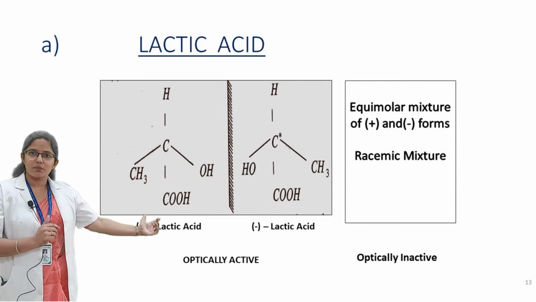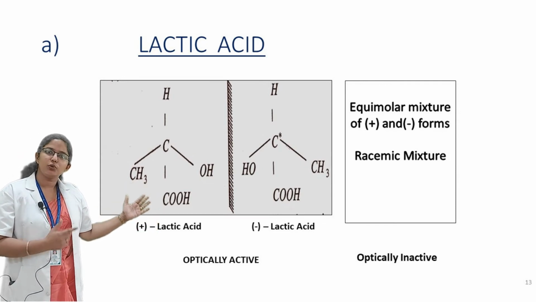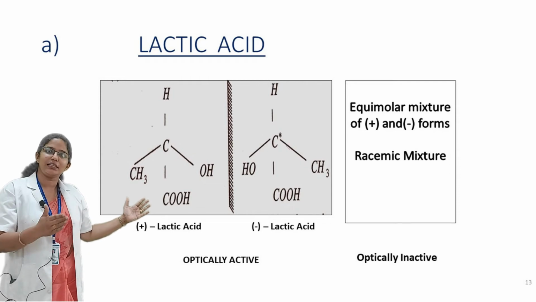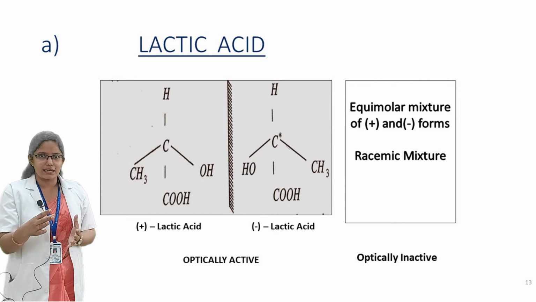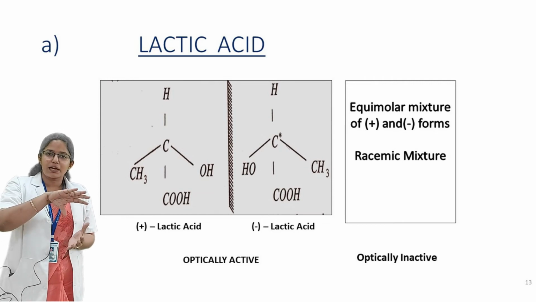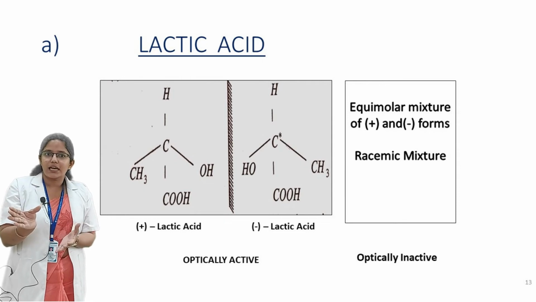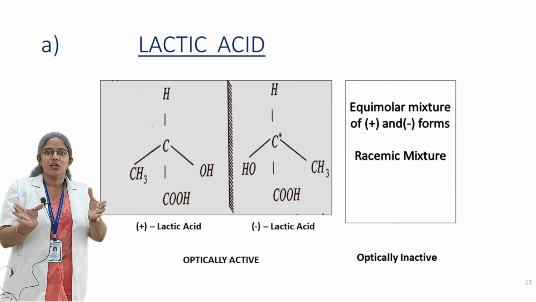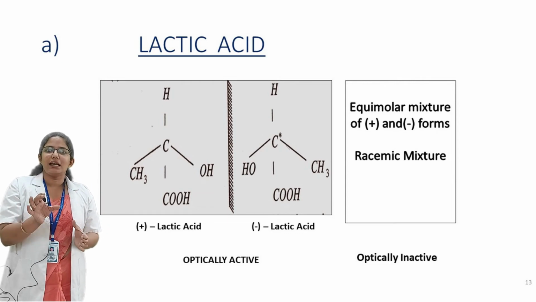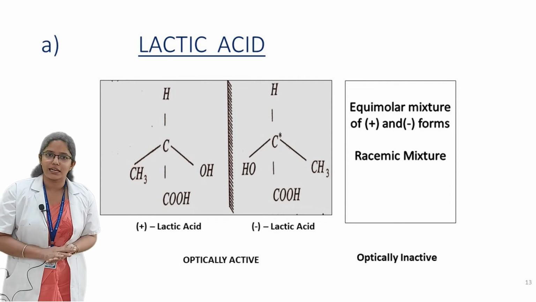A racemic mixture is an equimolar mixture of two enantiomers, that is the plus form and the minus form. So it is a mixture of plus lactic acid and minus lactic acid. Plus lactic acid rotates the plane of polarized light to the right side, while at the same time minus lactic acid rotates it to the left side. So the net effect is zero. There is no rotation, so it is optically inactive.